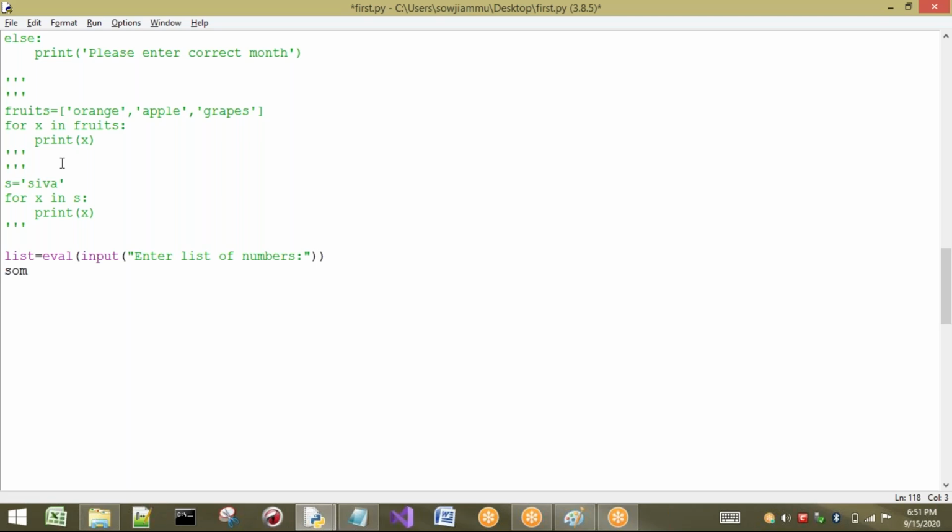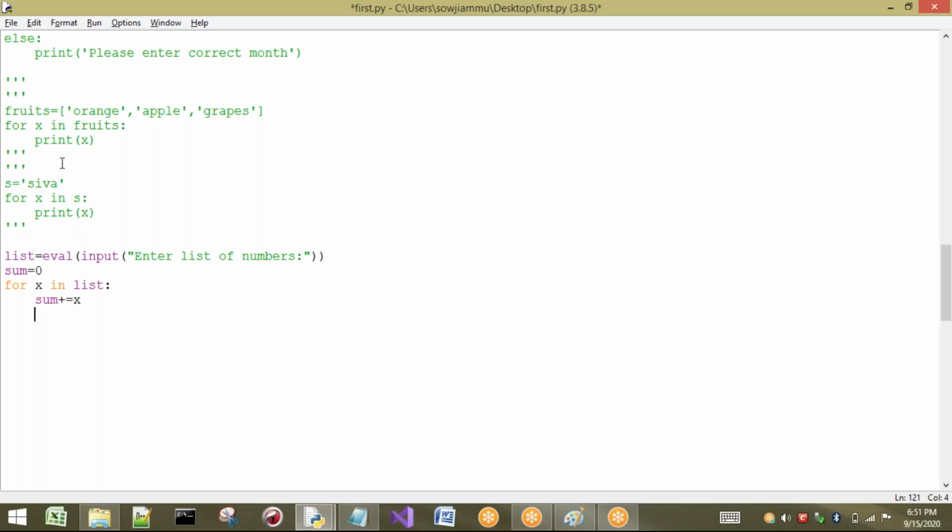Already in yesterday's examples I have taken sum equal to 0. Basically we take a base value of 0. Now for every value in the list I have to add to the sum. So for X in list, I perform sum plus equal to X.